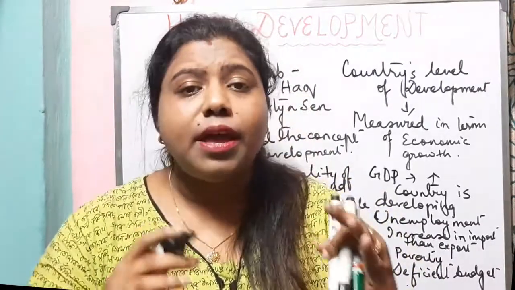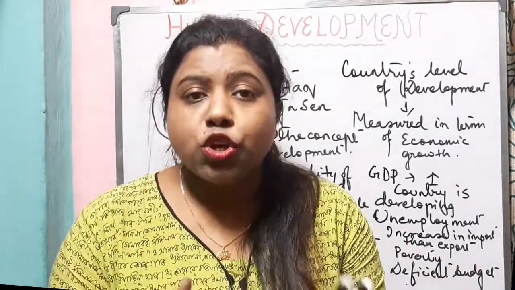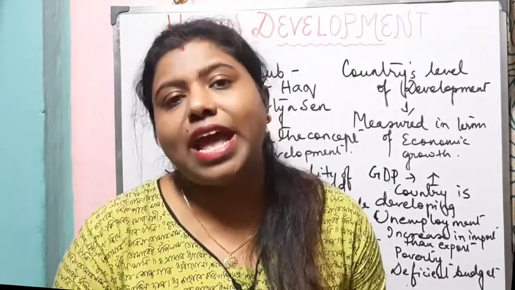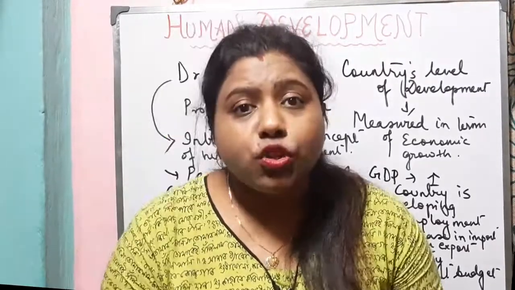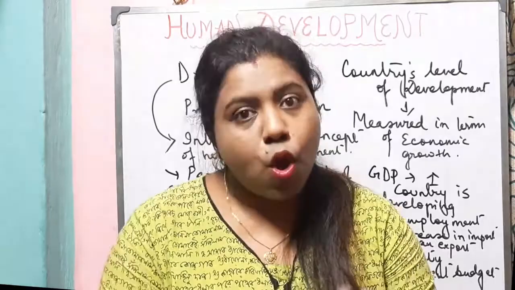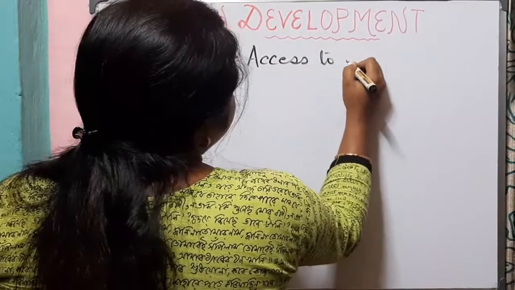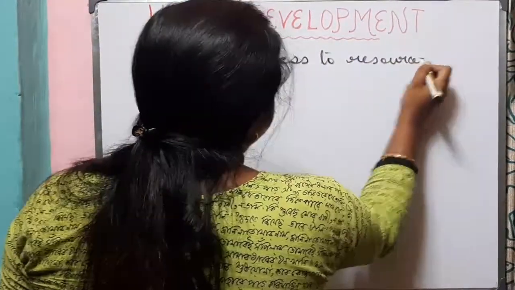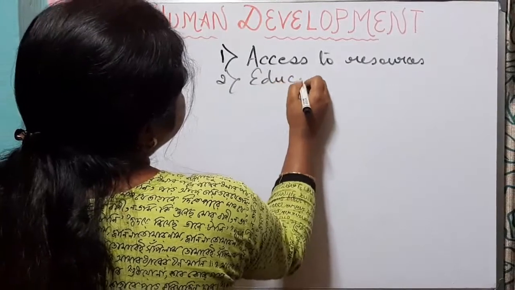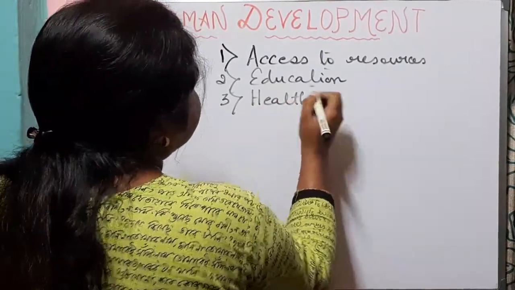If we talk about the important aspects of human development, it means leading a long and healthy life, should have the access to knowledge, and should have a minimum means by which they can live a decent life, right? So if we summarize the aspects of human development, we will see there are three key aspects which are important to human development. What are they? The key areas of human development are access to resources, education, and health. And let me tell you why these are the key areas.